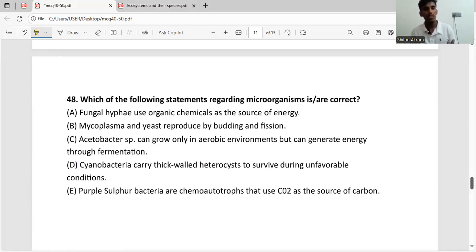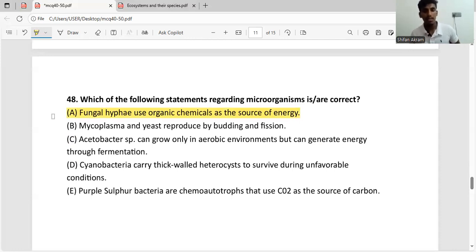So the 48th question: which of the following statements regarding microorganisms are correct? Fungal hyphae use organic chemicals as the source of energy. We know fungi are made up of hyphae and fungi are chemoheterotrophs, which means they use organic chemicals as a source of energy. So A1 is correct.